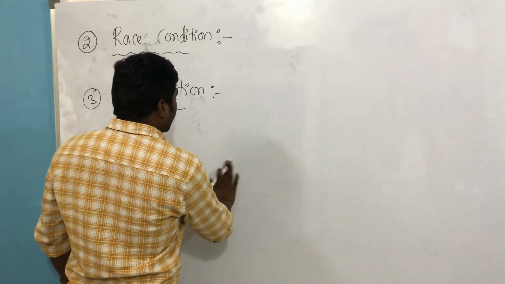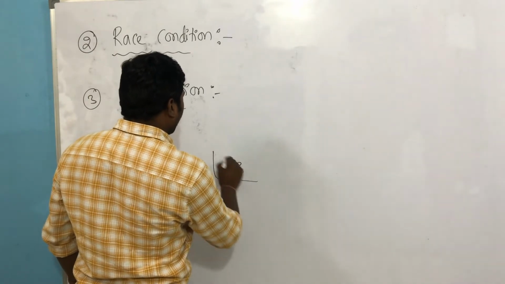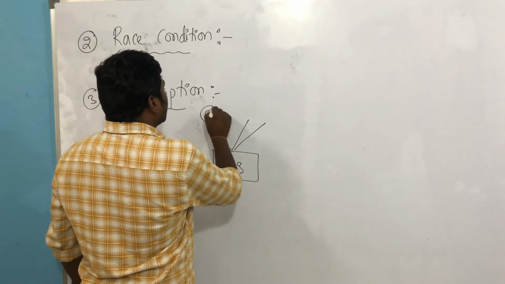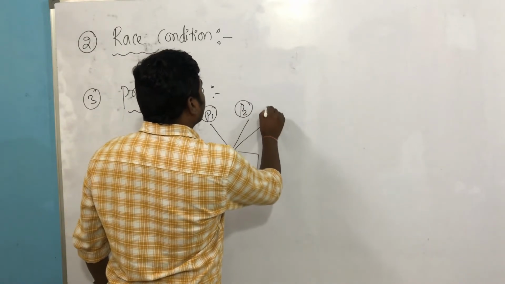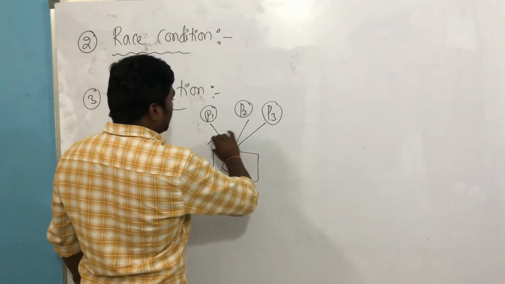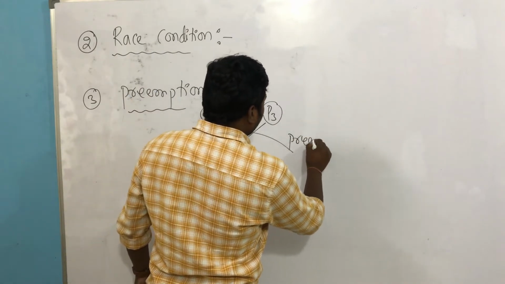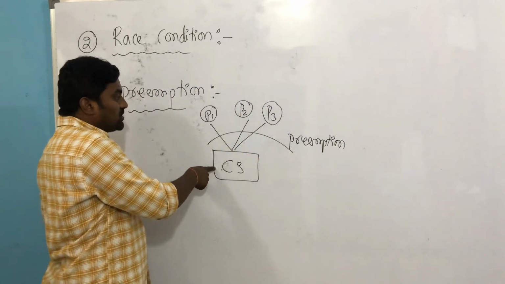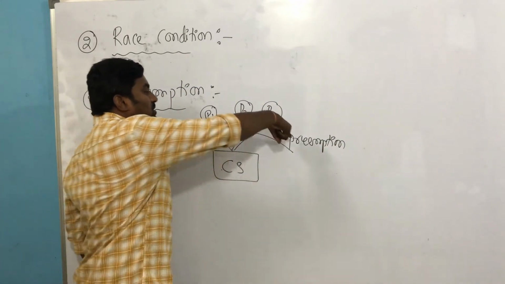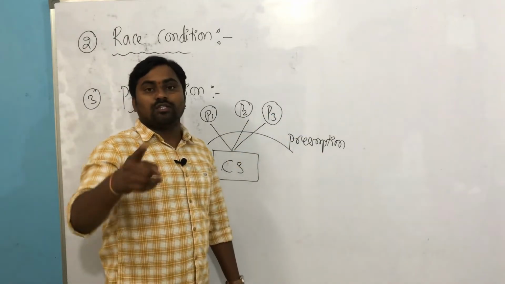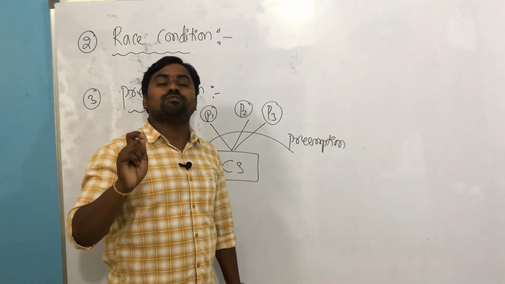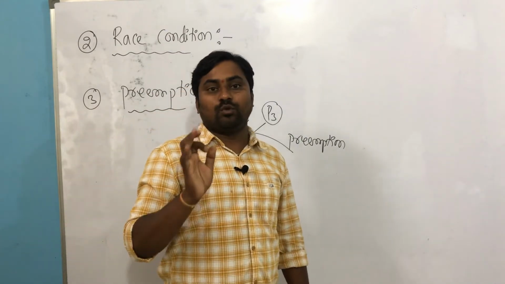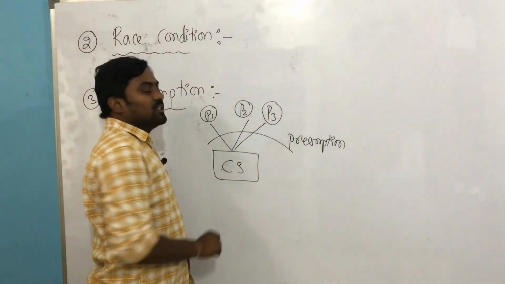So this is the critical section, and a race condition is there. Process P1, process P2, process P3. A race condition is there, and in the middle some preemption is caused. To understand: presence of critical section, presence of race condition, presence of preemption. This leads to inconsistency. That is the problem of synchronization, and our motto is to find the solution. Solution means we should avoid this race condition.